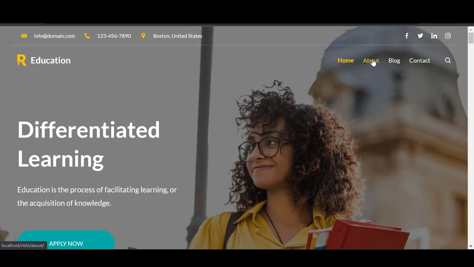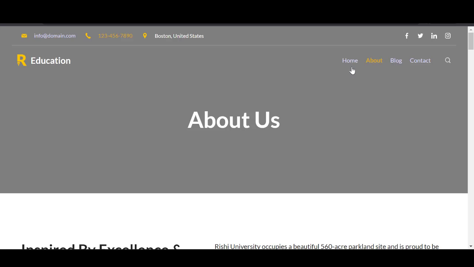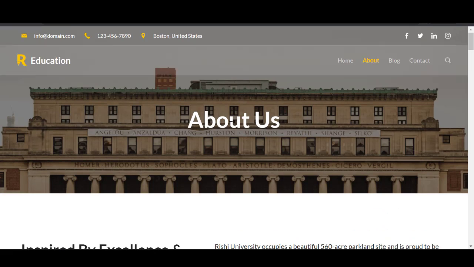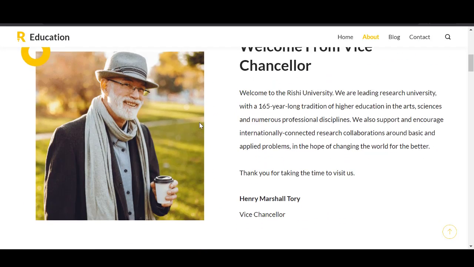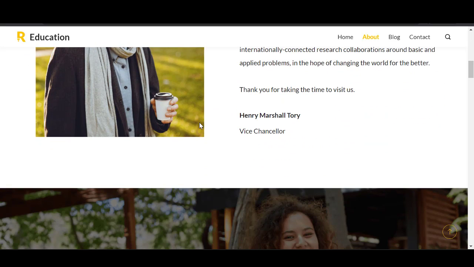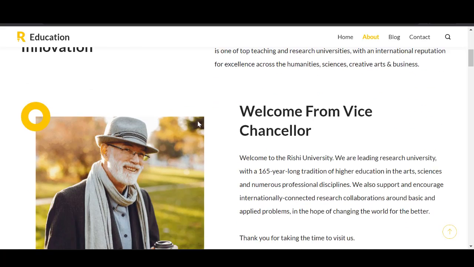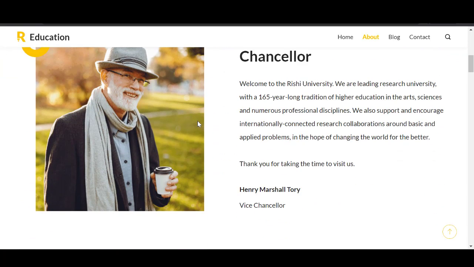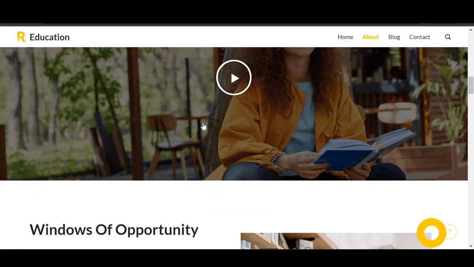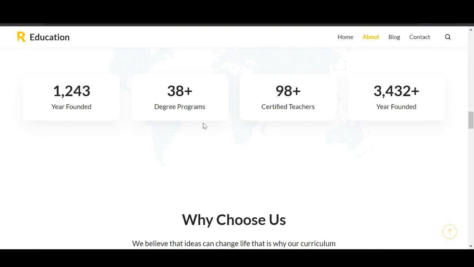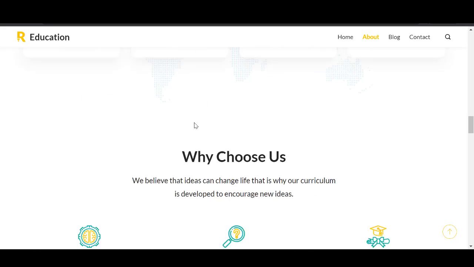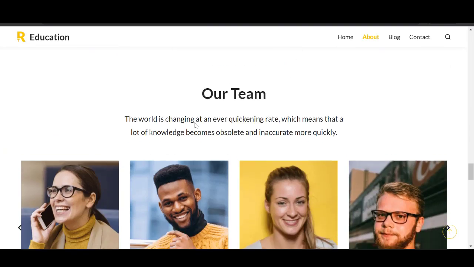So guys, we will also customize the About page. I will show you guys how to edit the About page and put some basic stuff there about you. So this is the About page with all this. If it's your personal portfolio website, you can talk more about yourself. If it is your enterprise, you can talk more about your enterprise on this page. If it is about your business, you can talk more about your business on this page. If it is about your career, maybe you are an NGO and you have a project, you can talk about that on this page, guys.